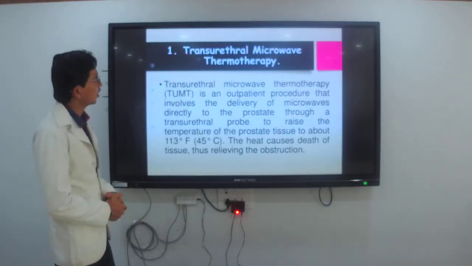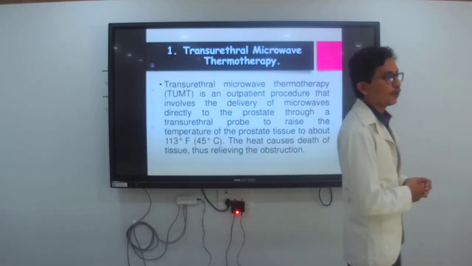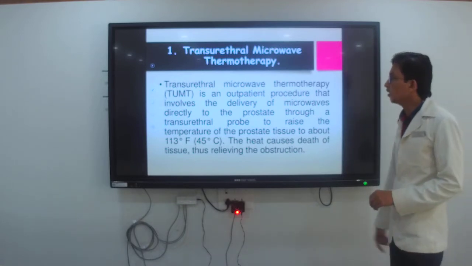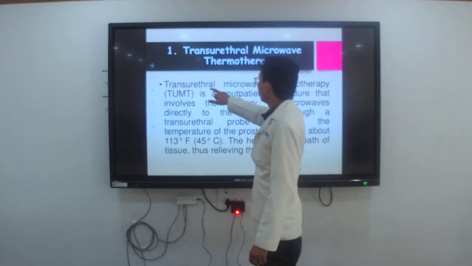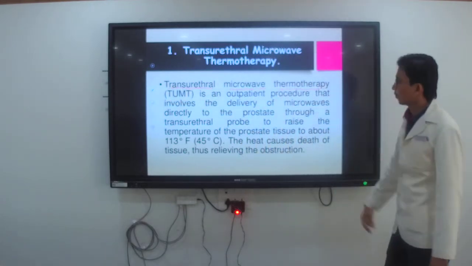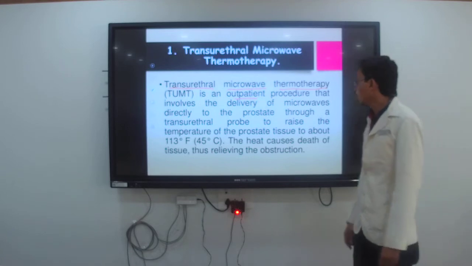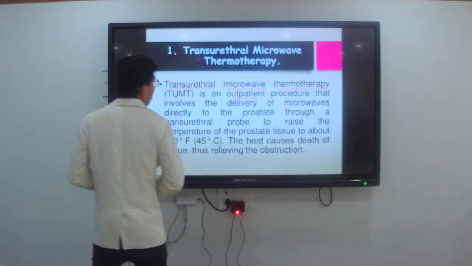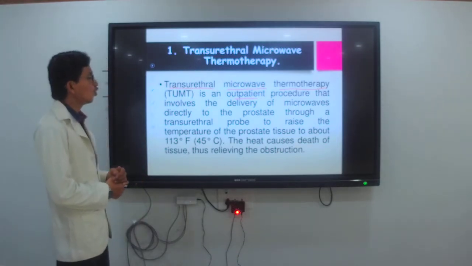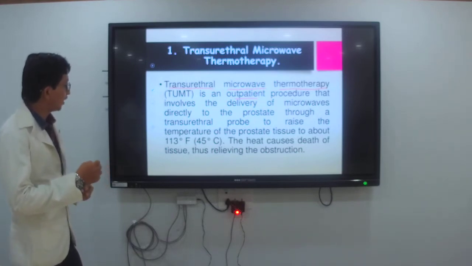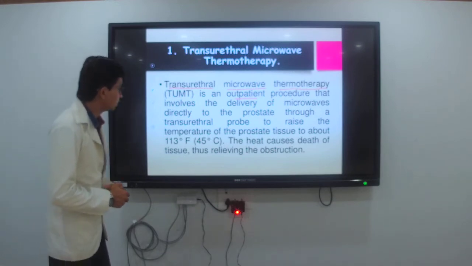First one is the transurethral microwave therapy. This is a surgical treatment which we are going to use in BPH, that is the TUMT, transurethral microwave thermotherapy. It is an outpatient procedure that involves the delivery of microwave directly to the prostate through a transurethral probe to raise the temperature of the prostate tissue to about 113 degrees Fahrenheit, 45 degrees Celsius. The heat causes death of the tissue, thus relieving the obstruction.